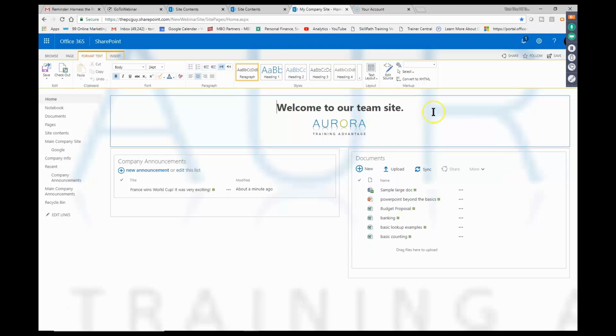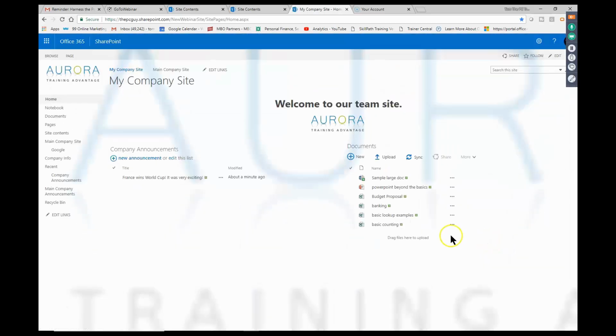Let's try that again. Well, of course, I want to save my page. Remember how I said you want to save that, otherwise it's wasted time. All right, now we're getting somewhere. Now, another great app that people would use would be the team calendar. So now there's many ways to do what I'm doing, but this is the way that I learned, so it's the way I still do it.